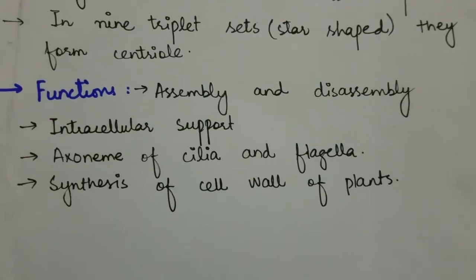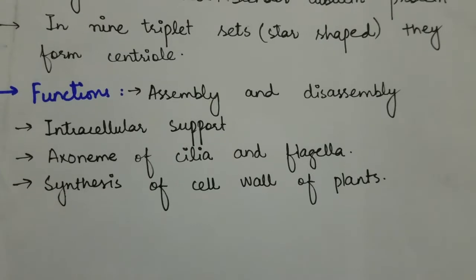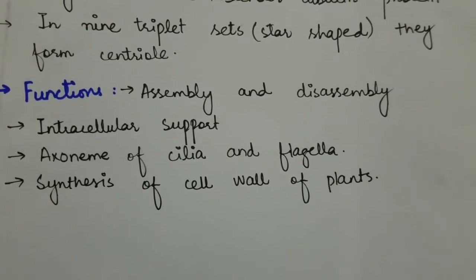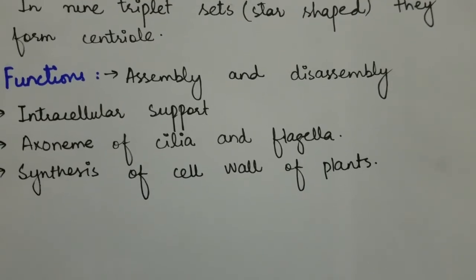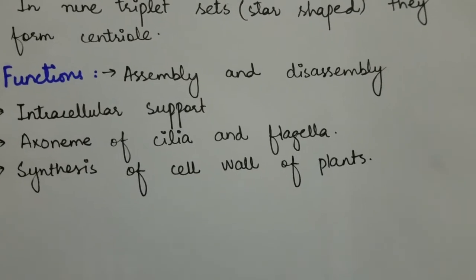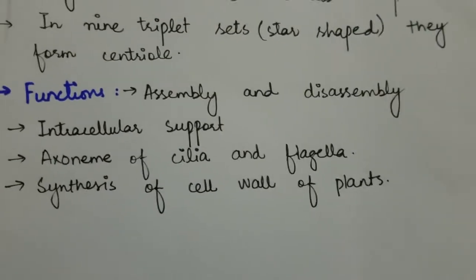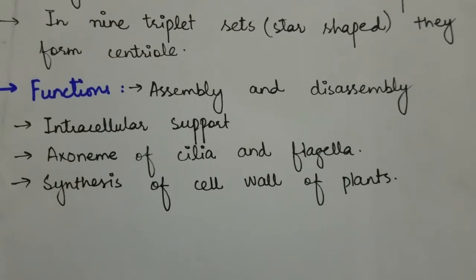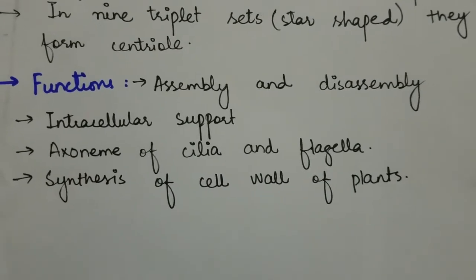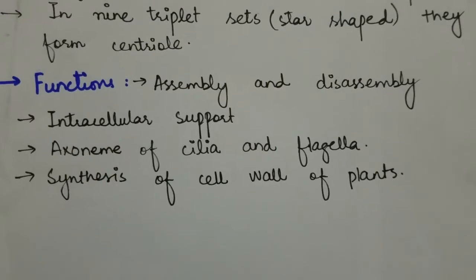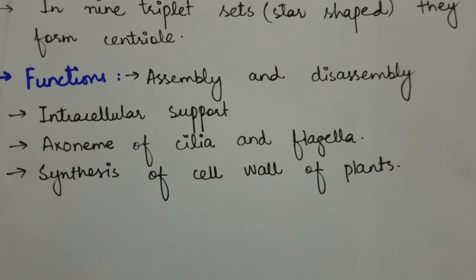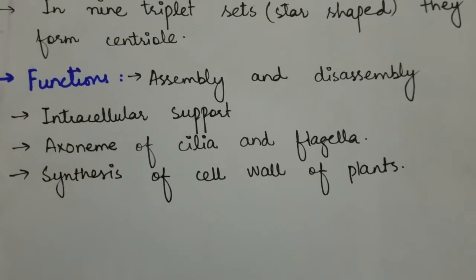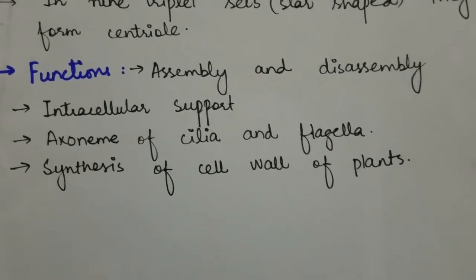Important functions of microtubules. Firstly, they play a key role in the assembly and disassembly of spindle structure during mitosis. Spindle is basically a structure composed of microtubules which segregate chromosomes into the daughter cells during mitosis. Secondly, they play a key role in intracellular support. They play a role in the axoneme of cilia and flagella. Axoneme is basically the central strand of cilia and flagella. They also play a key role in the synthesis of cell wall in plants.